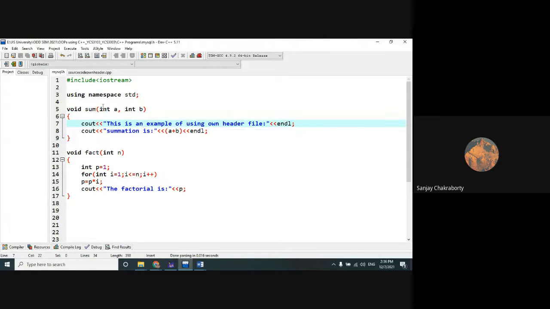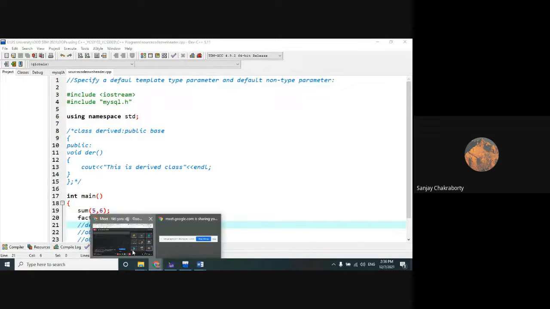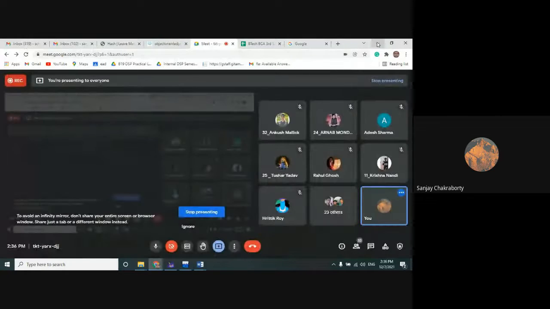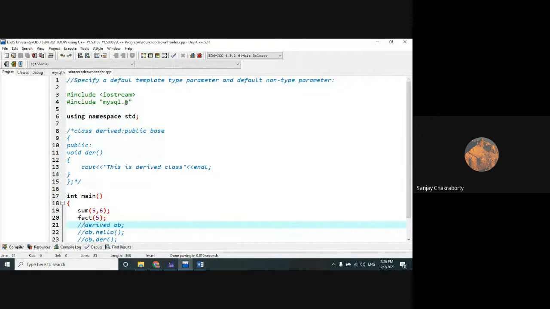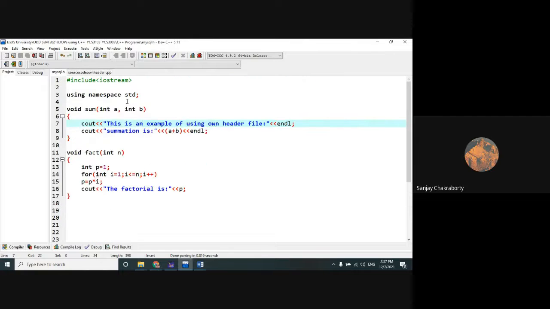Now, in the next tab, we'll open a new file, a blank file, where I have included the header file of my own creation in such a way. Look how I have included this one: #include "mysql.h" within double quotes.